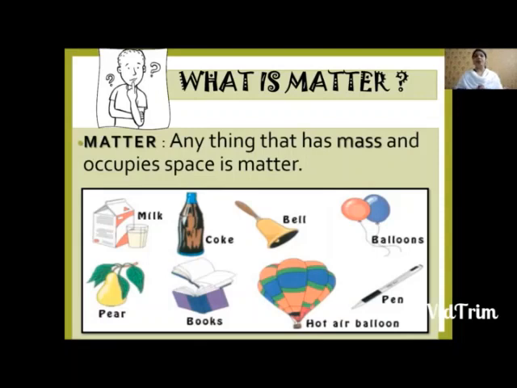Anything that has mass and occupies space is matter. Has mass means it has weight. It occupies space means it takes up space in a particular area, right? So for example, take a balloon. A balloon also has mass. It's filled with air, right? Clear? Mass means has weight. Now let us try to understand what is meant by volume.